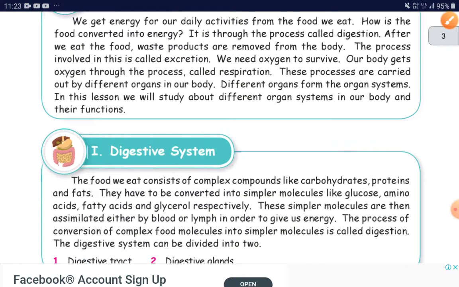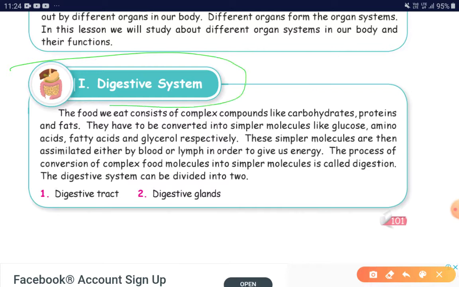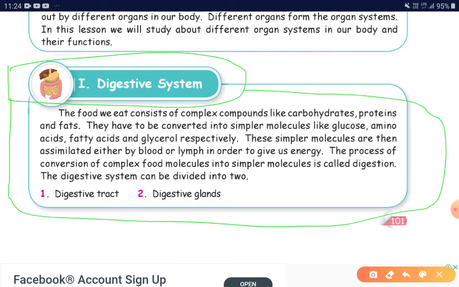First let us study about the digestive system. This digestive system can be divided into two. One is the digestive tract, and the other one is the digestive glands. These are the two areas. The digestive system can be divided into digestive tract and digestive glands.